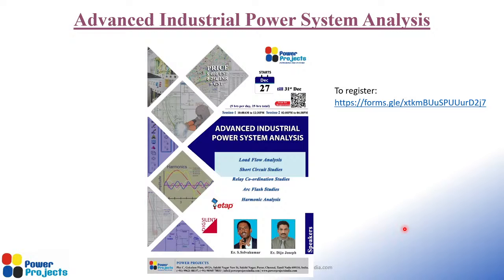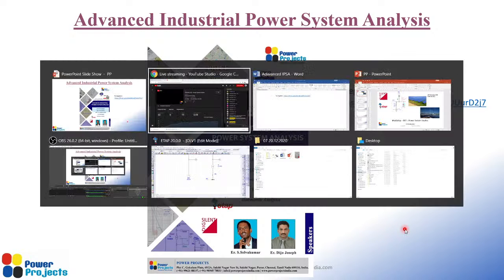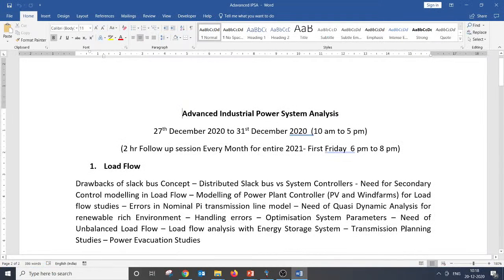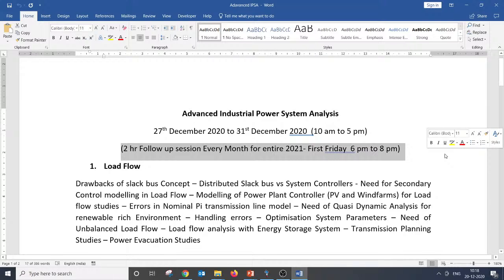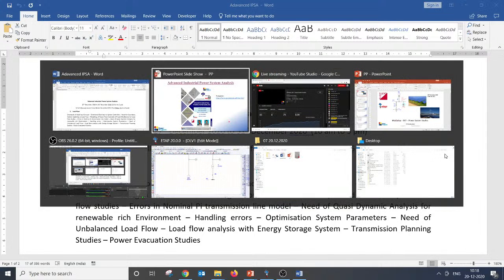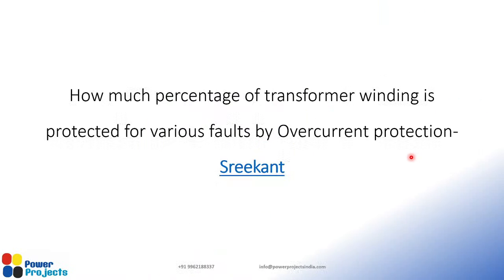And when we are taking up this session as a handheld session, like 2-hour follow-up sessions, we will be splitting them 10 per batch, and we will be doing it at an appropriate time. That could be like reviewing what they have done. All right, so that's the program which is coming in. So let's move on to this.